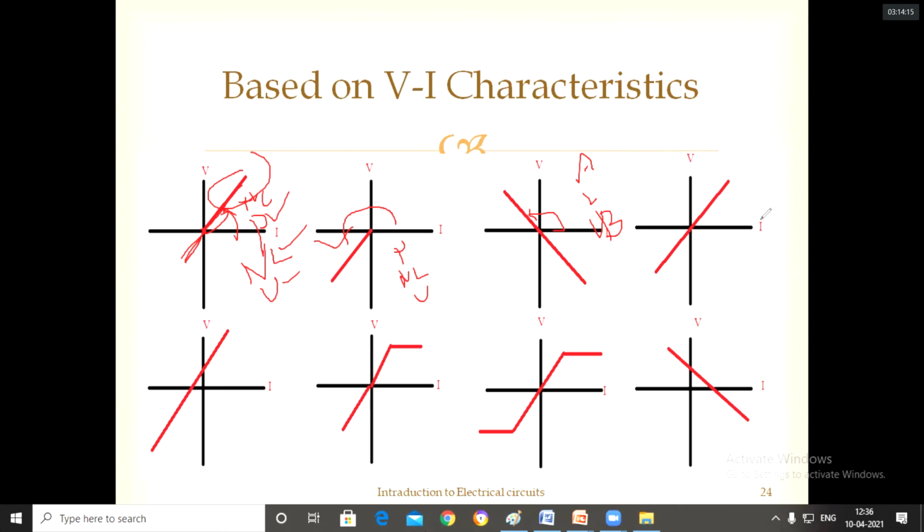Next, this is also the same: passive, linear, bilateral. This one, the slope is positive, so passive, but it is not linear. It is not passing through the origin.